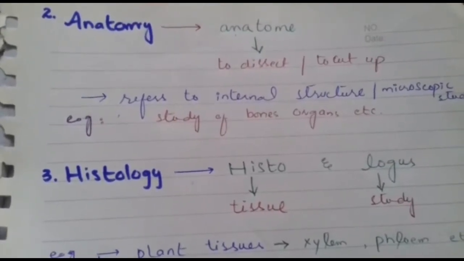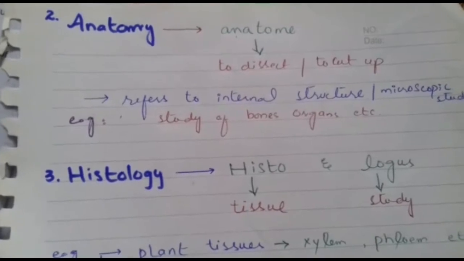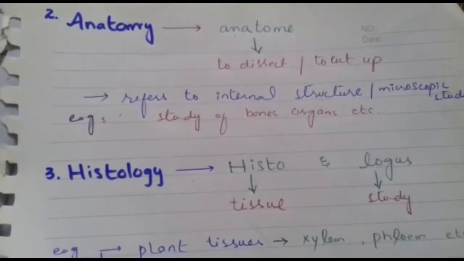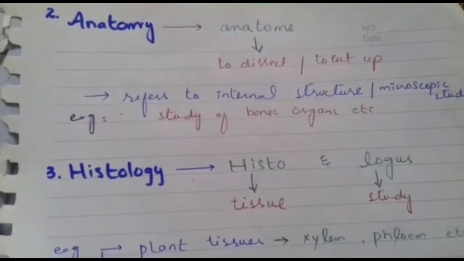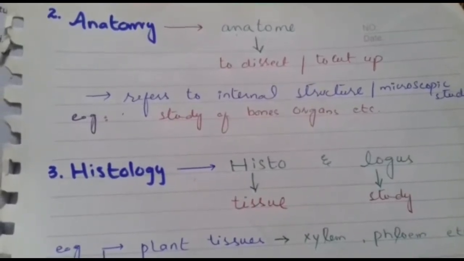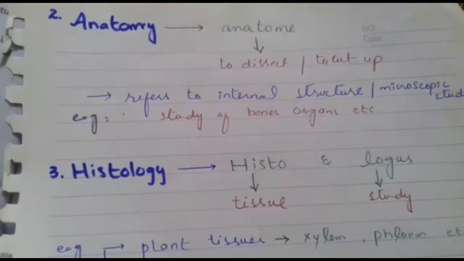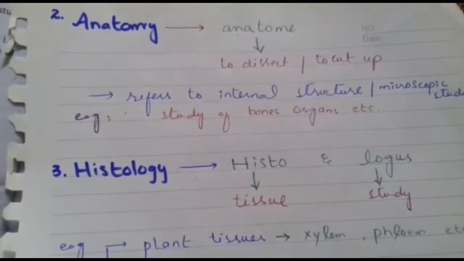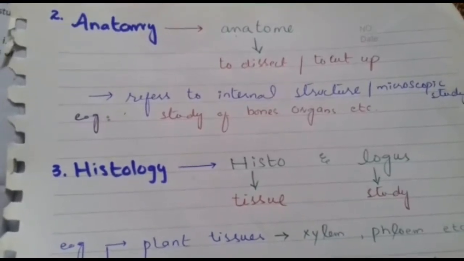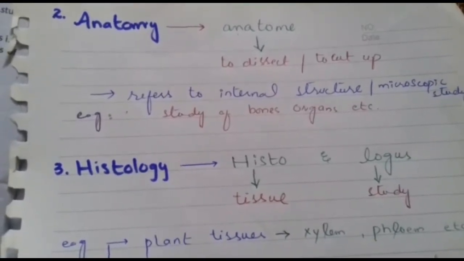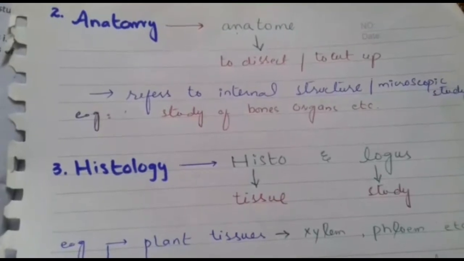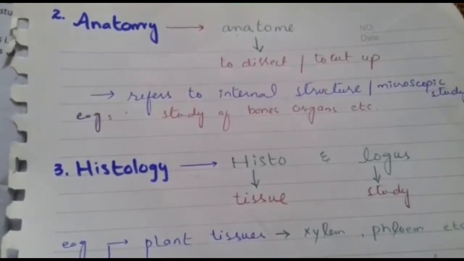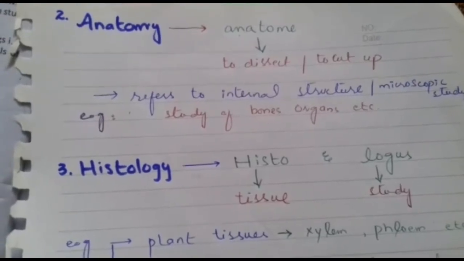It is commonly observed that when we cut up anything, we see its internal part. That is why anatomy is also considered as the internal structure of an organism. For example, if we study the bones and the organs, it constitutes anatomy because the bones and the organs lie internally within the body.